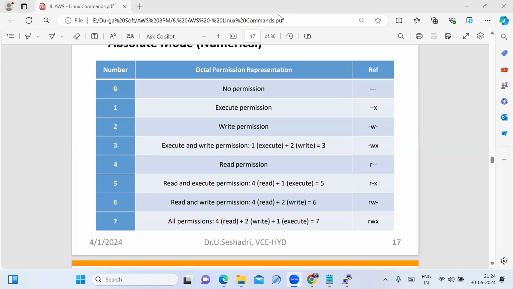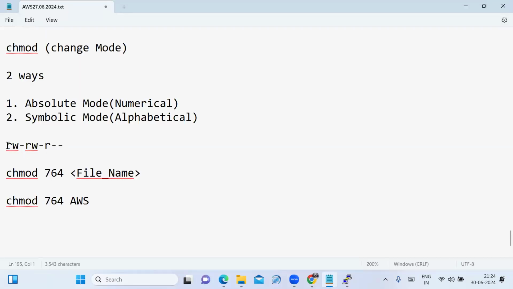See, in the file permission, the first 3 represent what? Owner permission. Okay. The next 3 represent what? Group permission. The last 3 represent what? Others permission. Now I need to change the file permission using the absolute mode. So for the owner, what number am I given? 7. 7 means all permissions: read permission, write permission, execute permission.